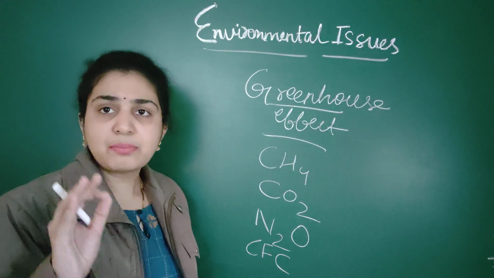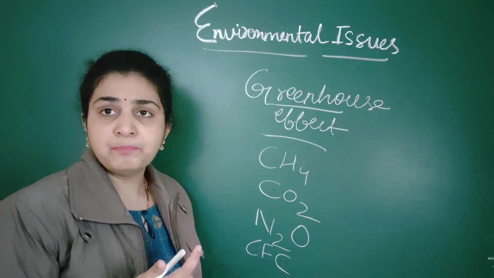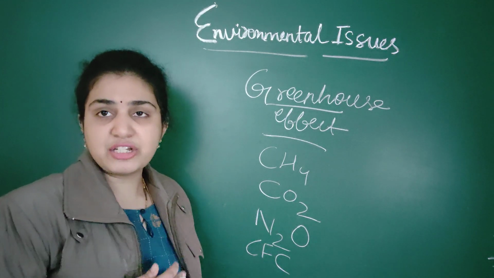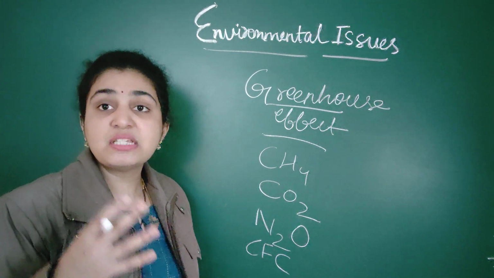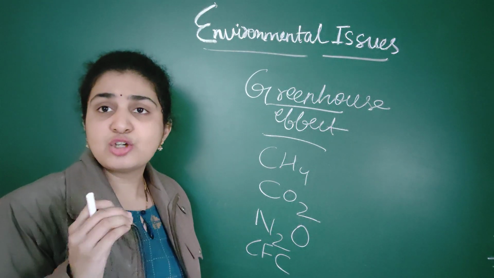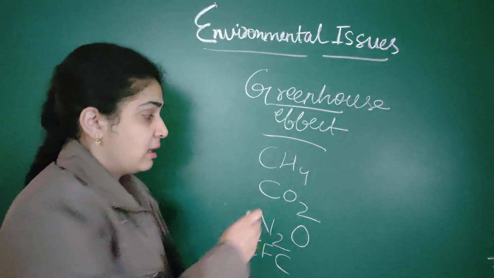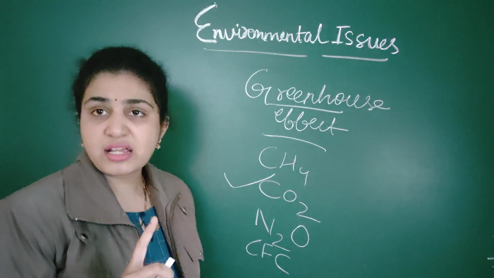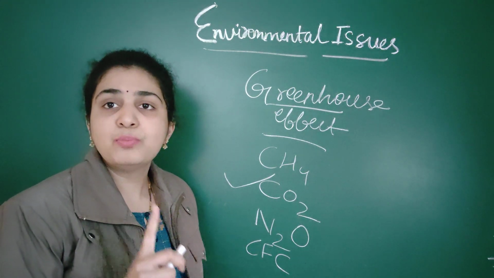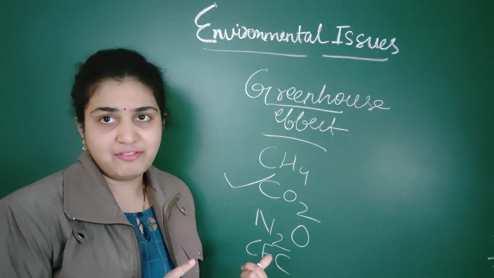Normally these are present in normal quantities, but why are they exceeding is the question here. Suppose because of deforestation you are cutting down so many trees, as well as burning fossil fuels. Which gas is increased here? Carbon dioxide. Deforestation and massive burning of fossil fuels increase the carbon dioxide level.